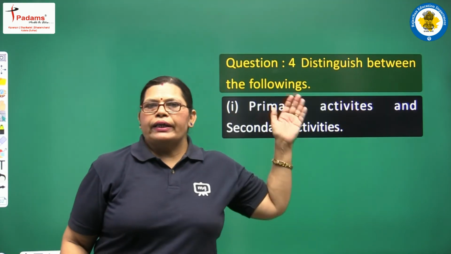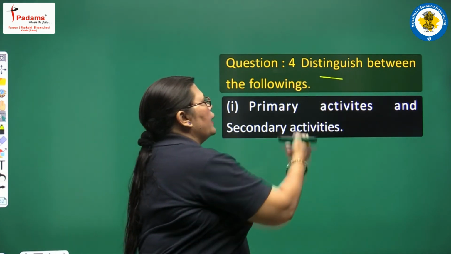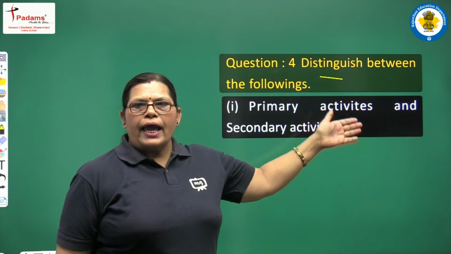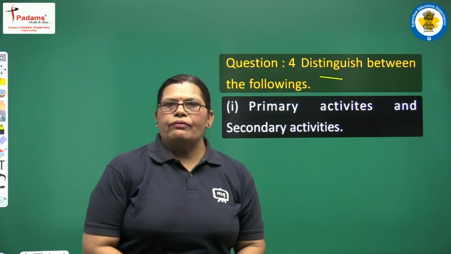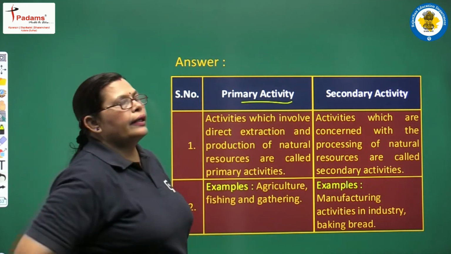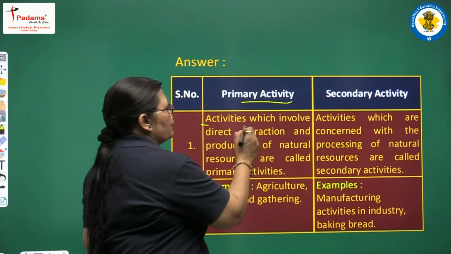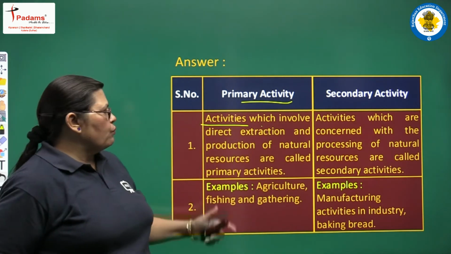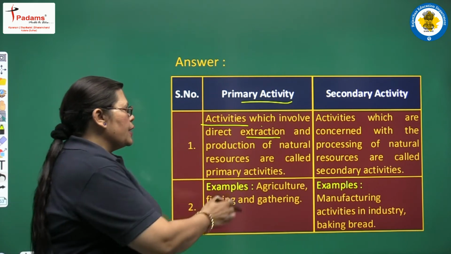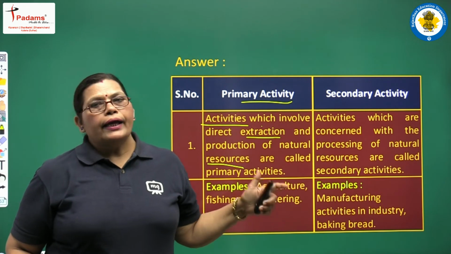Students, we have our next question here. The next question involves distinguishing between the following. The first one is primary activities and secondary activities. Yes, we have some differences about this. When we are taking primary activities, here is the definition: activities which involve direct extraction and production of natural resources. These are included in the primary activities.